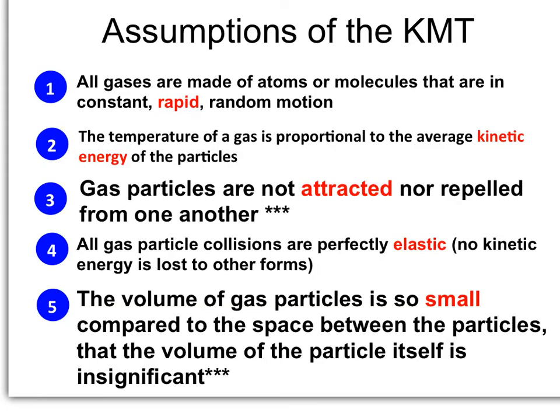The first criterion of KMT is that gases are made up of atoms or molecules that are in constant, rapid, random, chaotic motion. Molecules are moving everywhere at extremely high speeds. The second assumption is that the temperature of a gas is proportional to the average kinetic energy of the particles. The temperature in Kelvin scale is proportional to the average kinetic energy. So if we double the Kelvin temperature, as we go from 100 to 200 Kelvin, we would double the average kinetic energy, the energy of motion of the particles.